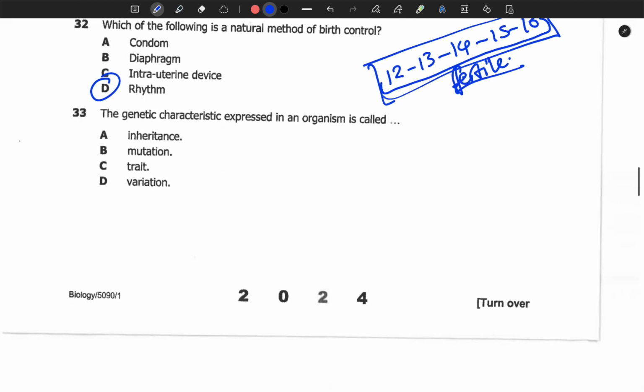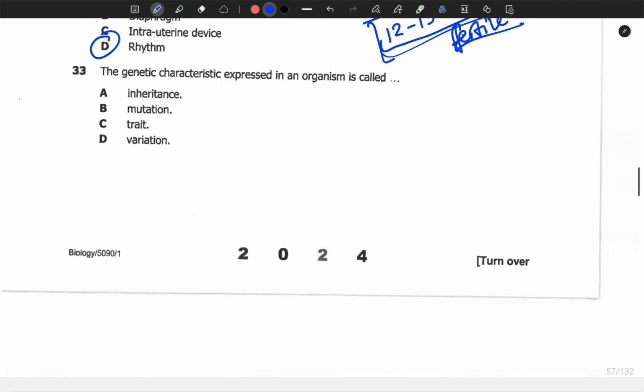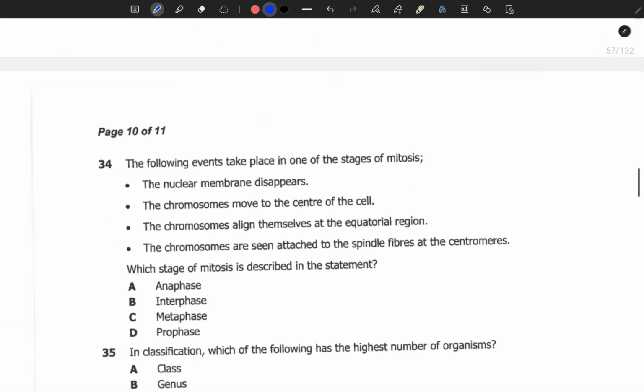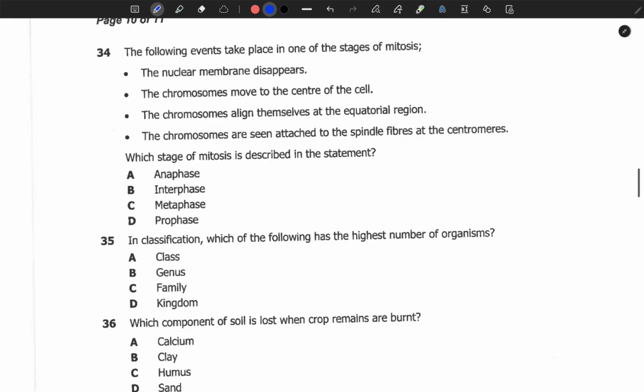pregnancy. Number 33, the genetic characteristics expressed in an organism is called a trait. 34, the following events take place in one of the stages of mitosis. Number 1, the nuclear membrane disappears. Number 2, the chromosomes move to the center of the cell.